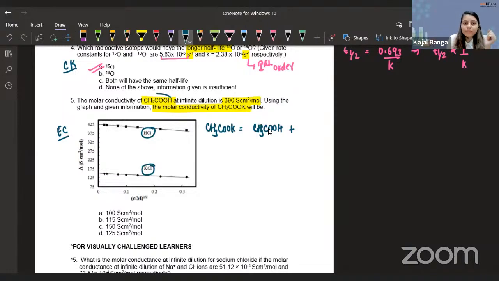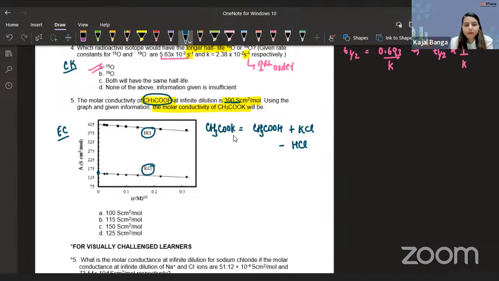So I'm adding CH3COH, I'm adding KCl, and I'm subtracting HCl. All these values are needed at infinite dilution. For CH3COH, the value is already given as 390. For KCl and HCl, how can I do that? By extrapolating the curve.